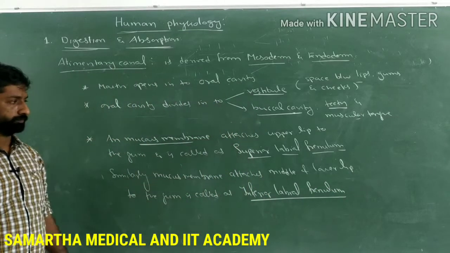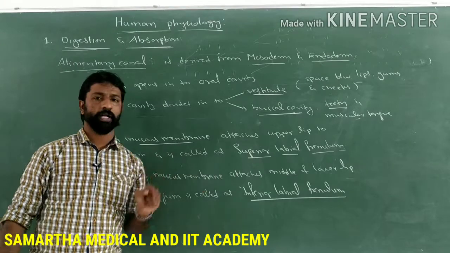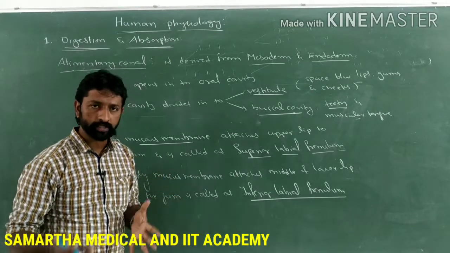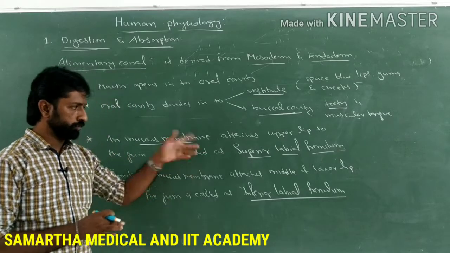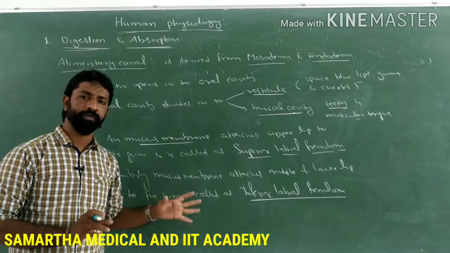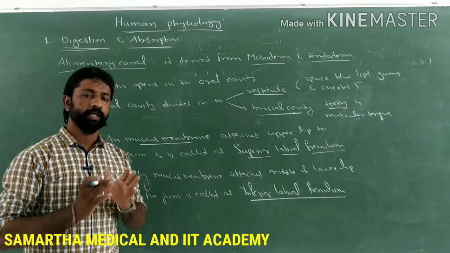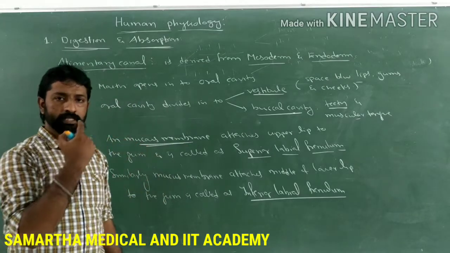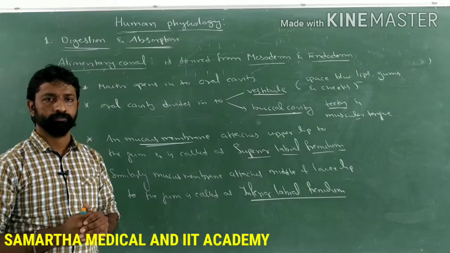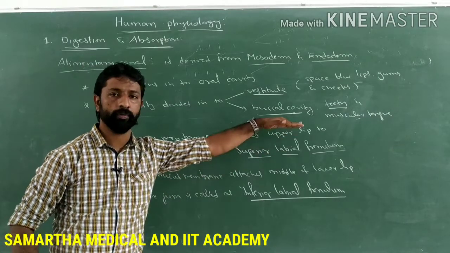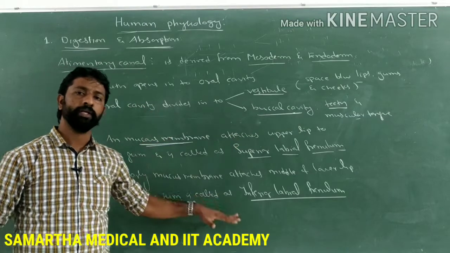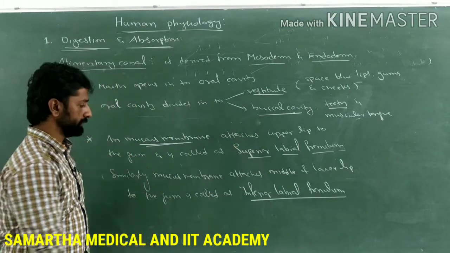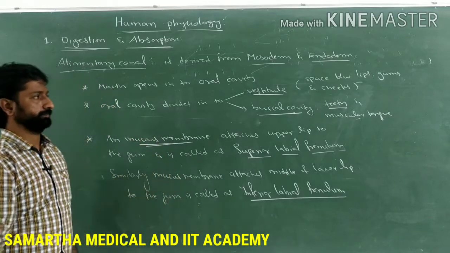So this information will not be present in the NCERT. So remember, whenever a question is asked in the NEET examination regarding superior labial frenulum and inferior labial frenulum, it belongs to the mucous membrane which attaches lips to the gum. That is, superior labial frenulum attaches the upper lip to the gum, inferior labial frenulum attaches the lower lip to the gum. Is it clear, guys? Make a note of these points now.